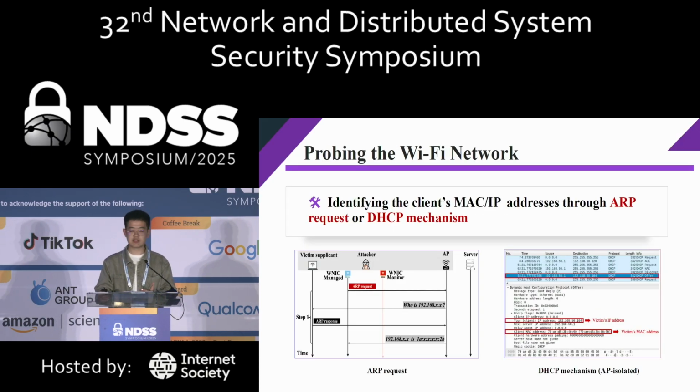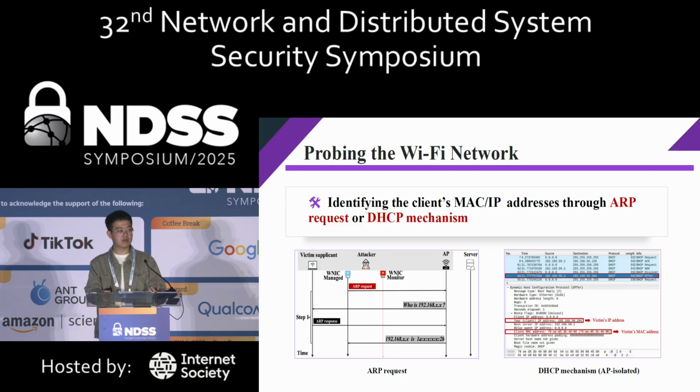First, in the first step, when the attacker connects to the Wi-Fi network, it will probe the Wi-Fi network with some existing network scanning tools. The attacker can use some ARP requests to identify the IP address of the potential victim clients to get the corresponding MAC address.